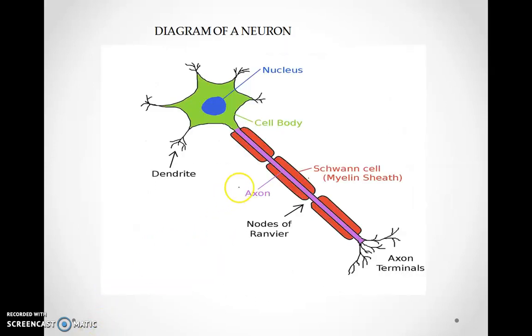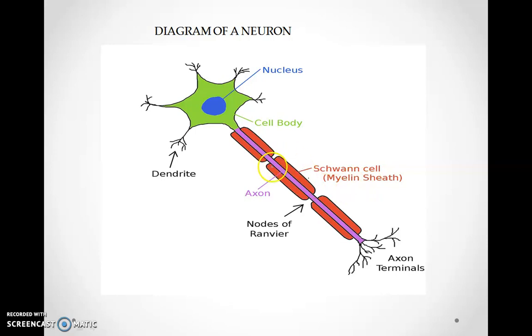So this diagram represents the structure of a neuron. This green part is the cell body of the neuron, which contains a central nucleus and the projections known as dendrites. Whereas this purple part is representing the axon. The axon is covered by these red colored cells known as Schwann cells, which have a myelin sheath around them. Myelin sheath is an insulating sheath that does not allow the nerve impulses to travel through it.